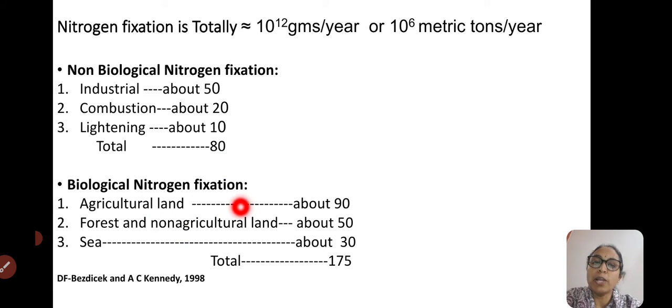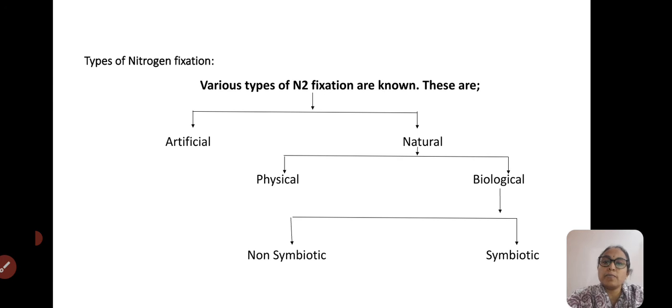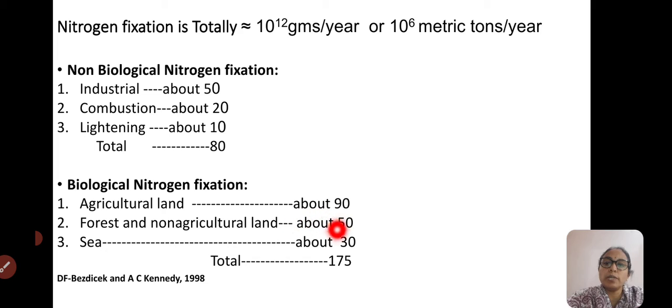And coming to the biological nitrogen fixation, through the agriculture land, about 90%, forest and non-agricultural land 50% of the nitrogen gets fixed, and through the sea, that is the processes involved with the microorganisms, that is 30%. Overall biological makes 175%.